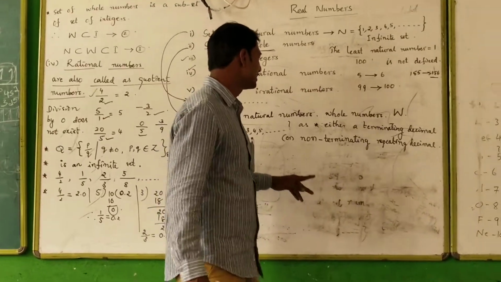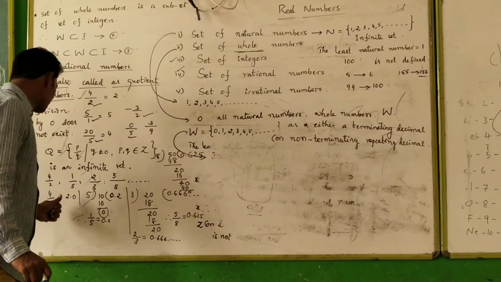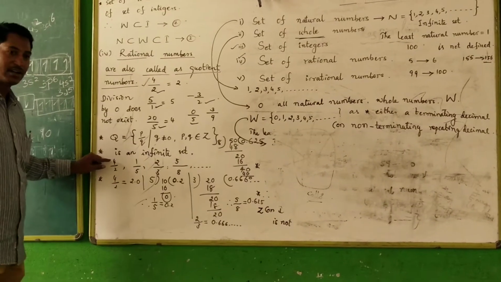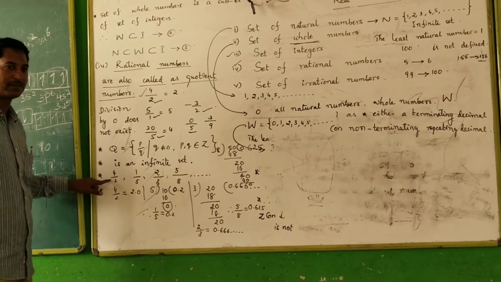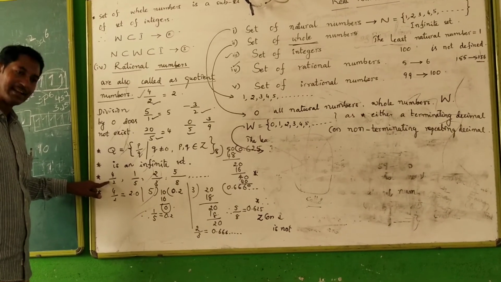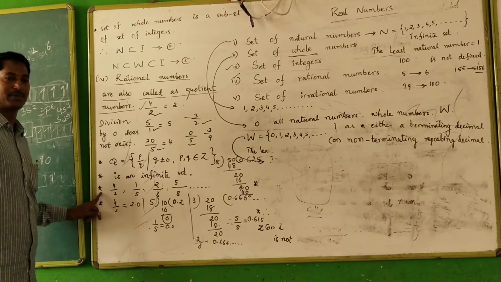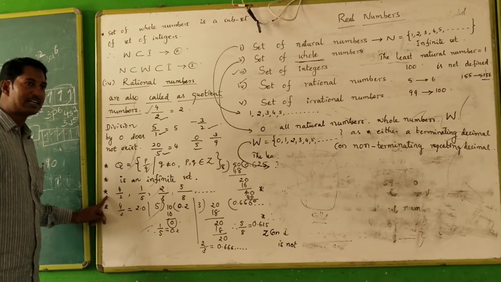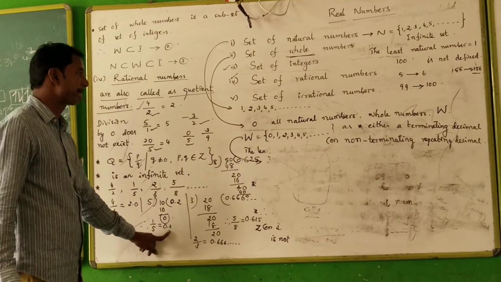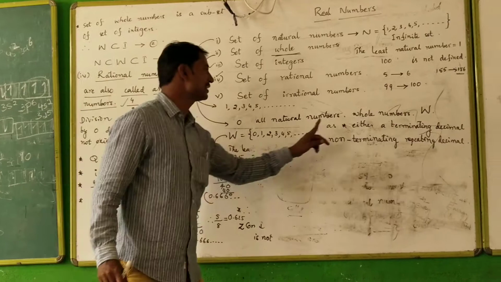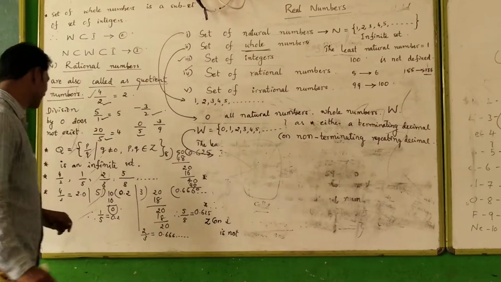So, what is the meaning of a terminating decimal? Here, whenever the numerator of a rational number is divided by the denominator, the decimal expansion of the rational number that ends is said to be a terminating decimal. Otherwise, it is said to be a non-terminating repeating decimal.